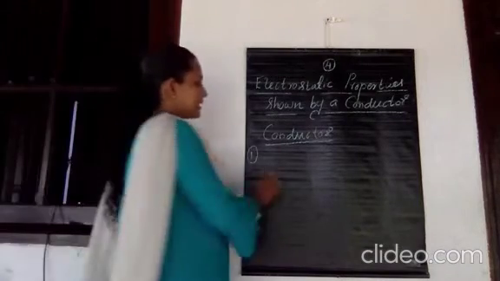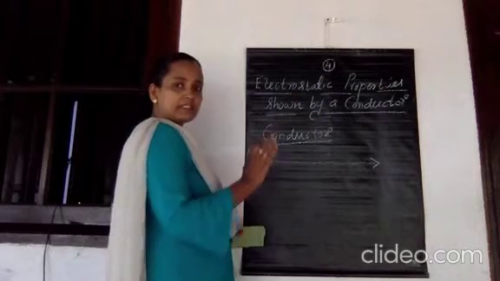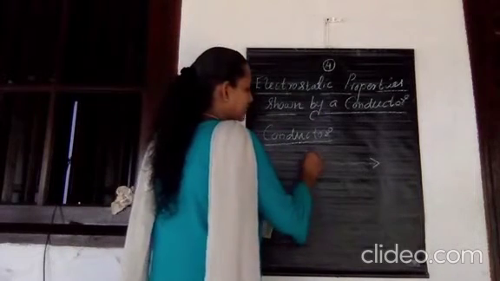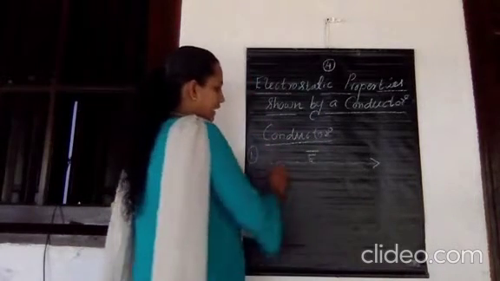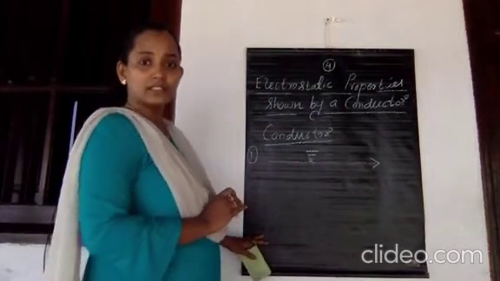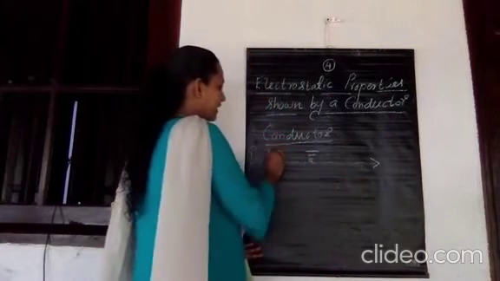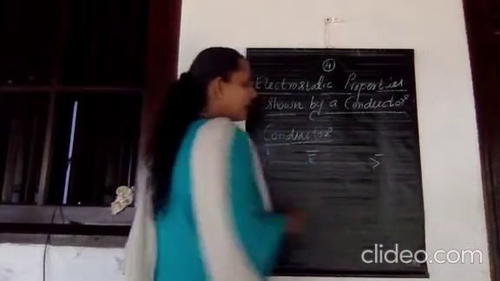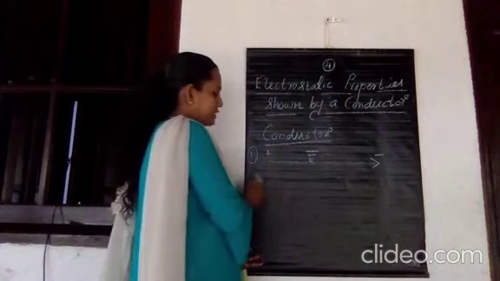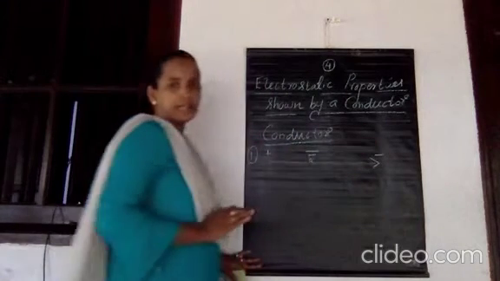Suppose we are considering a region in which an electric field exists. We can represent that electric field with a straight line with an arrow, which means the electric field is acting along this direction. We studied the property of electric field lines: the lines start from a positive charge and end on a negative charge. So this side it is positive, and here it is negative.